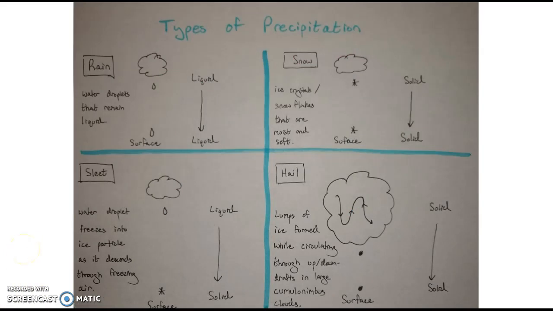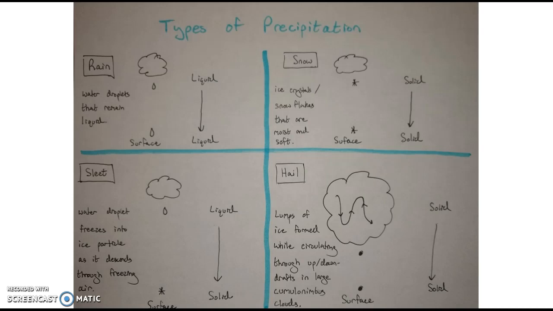There are several types of precipitation. The first, which I just mentioned, is rain, and they are water droplets that start as a liquid and remain a liquid by the time they reach the Earth's surface. Snow is created by ice crystals forming snowflakes, and they have a moist, soft texture. They're solid as they start falling toward the Earth, and they remain a solid as they reach the Earth's surface.